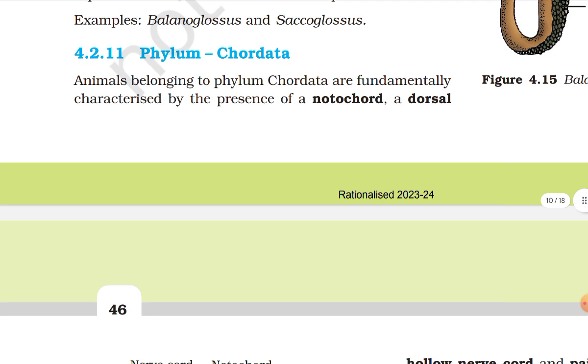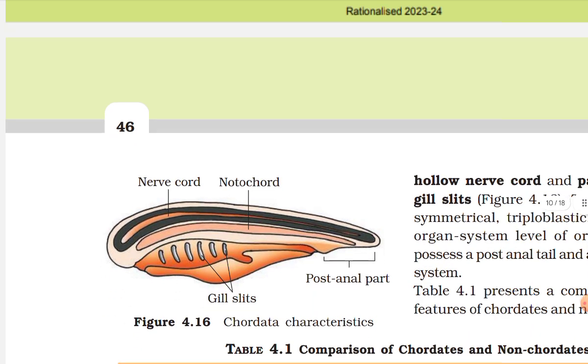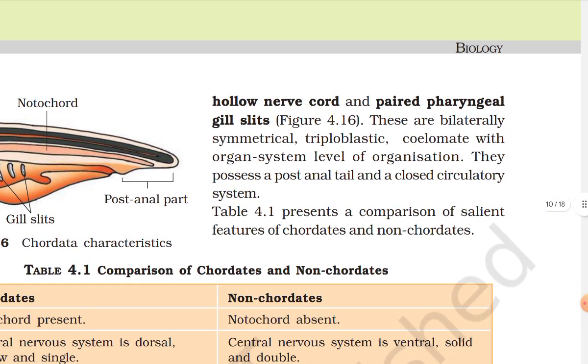Phylum Chordata. Animals belonging to phylum Chordata are fundamentally characterized by the presence of a notochord, a dorsal hollow nerve cord, and paired pharyngeal gill slits. These are bilaterally symmetrical, triploblastic, coelomate with organ system level of organization. They possess a post-anal tail and a closed circulatory system is present.